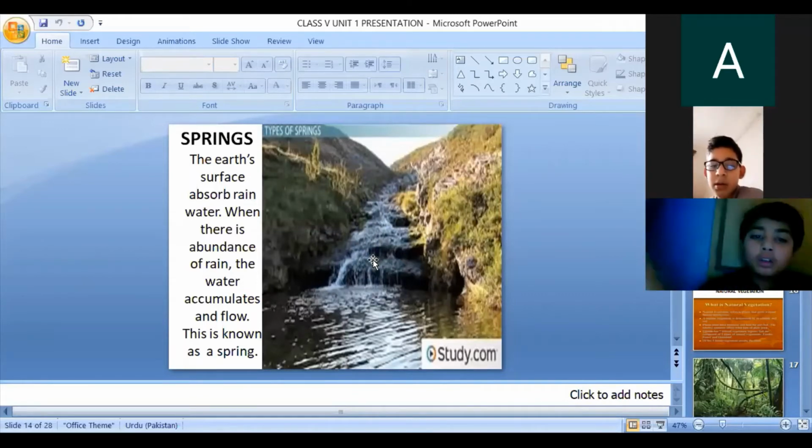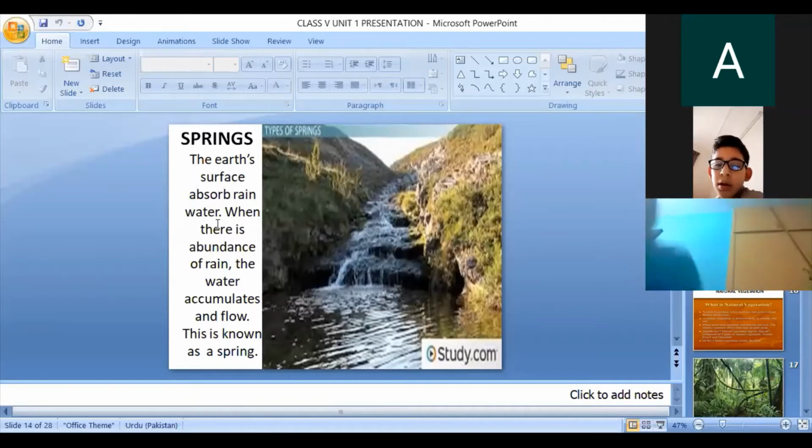These springs are natural. They flow on the land naturally. The definition of spring: the earth's surface absorbs rainwater. When there is an abundance of rain, the water accumulates and flows. This is known as a spring. The water from a spring is rich in minerals and is very clean and healthy for drinking.